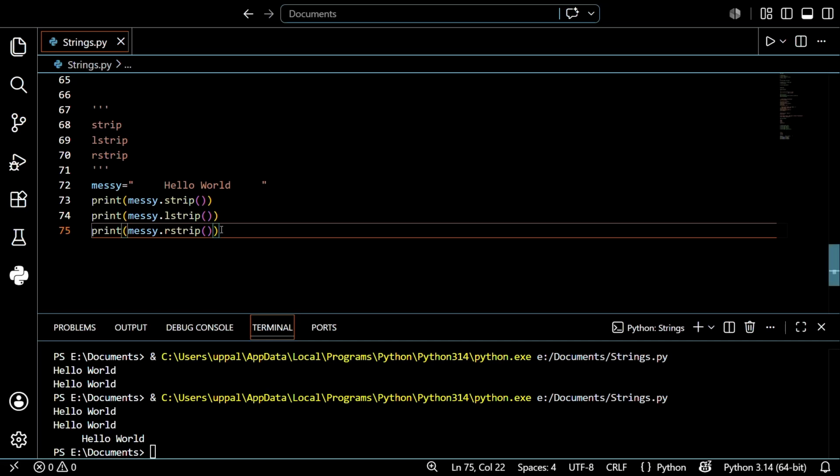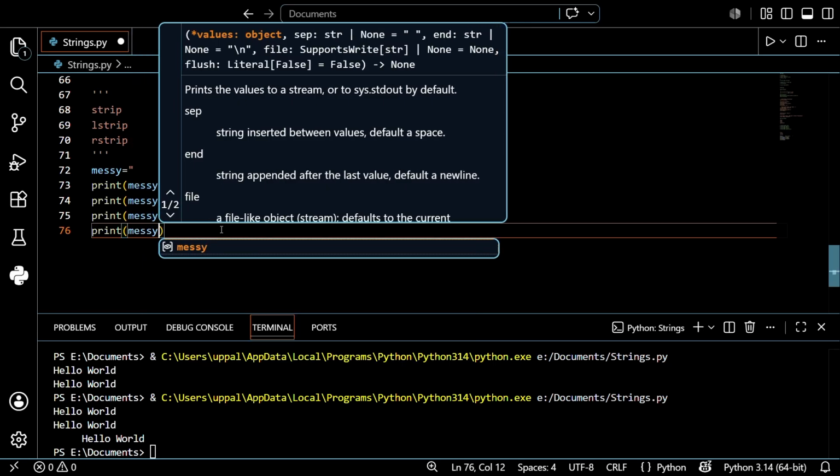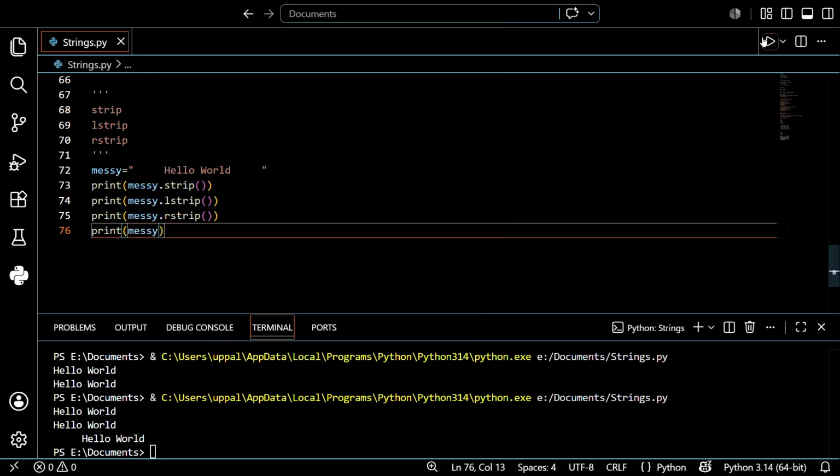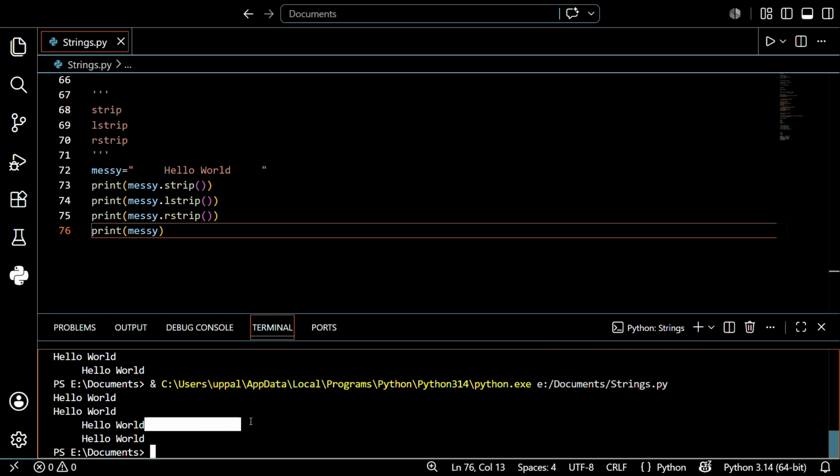So I just want to print another thing, print Messi, for better understanding, guys. I hope you understand. Just run this and see what is happening here.